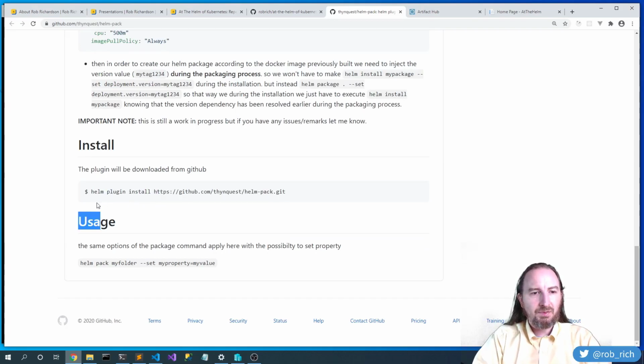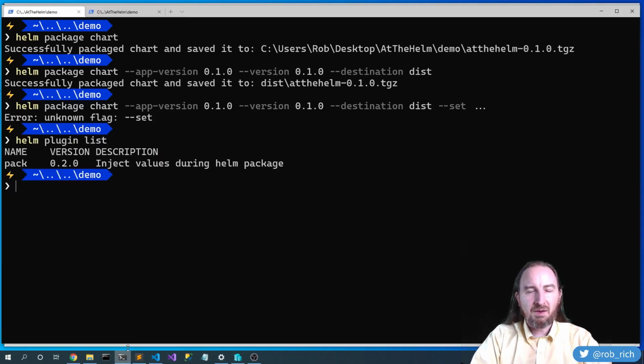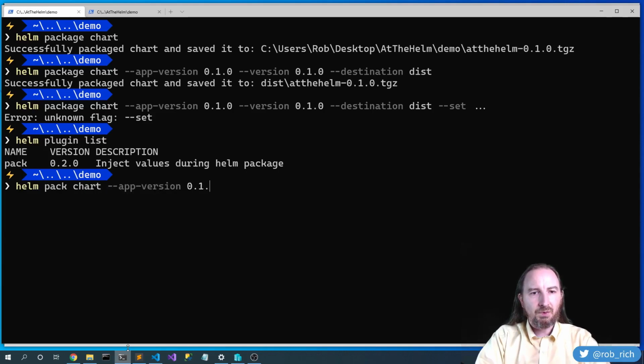So let's grab this helm plugin. And in my case, I've already installed this helm plugin. So let's helm plugin list, and we see that pack is already there. So instead of package, I'm going to use pack: helm pack, my folder, chart, --app-version 0.1.0, --version 0.1.0, --destination dist, --set, and in this case, I will set some interesting things.